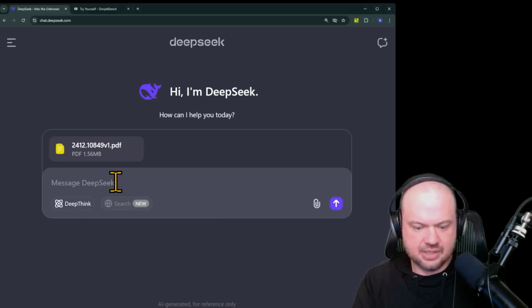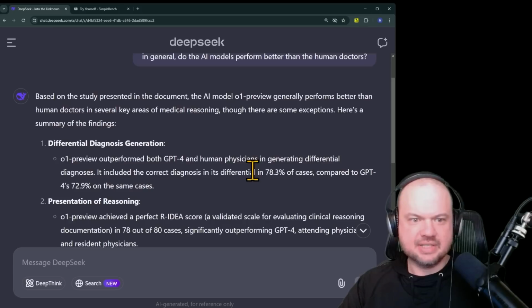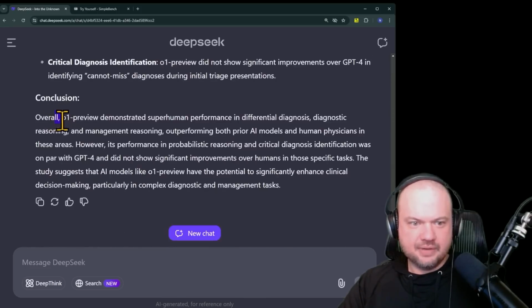And we're going to ask, in general, do the AI models perform better than the human doctors? Based on the study, the AI model O1 Preview generally performs better than the human doctors in several key areas of medical reasoning. Overall, O1 Preview demonstrated superhuman performance in differential diagnosis and other things like reasoning, which is great.